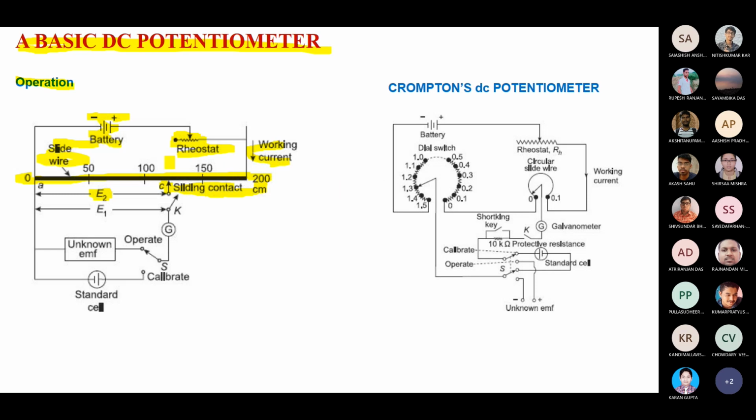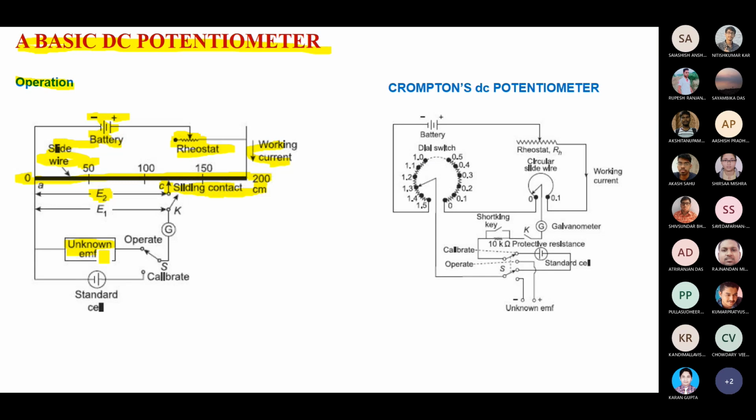Here you can see there is some scale, so you can easily find out the value of E2. Your idea is that you have to find out the unknown EMF. How do you find it out?